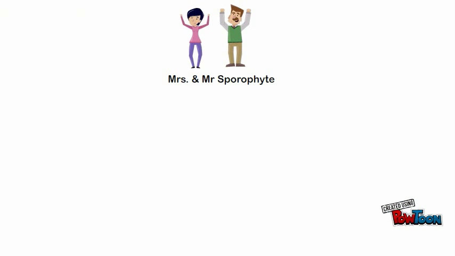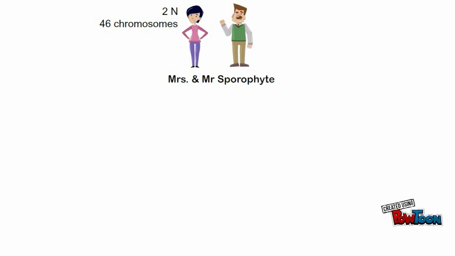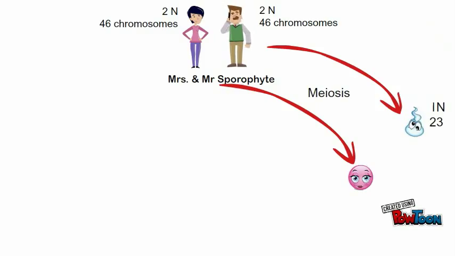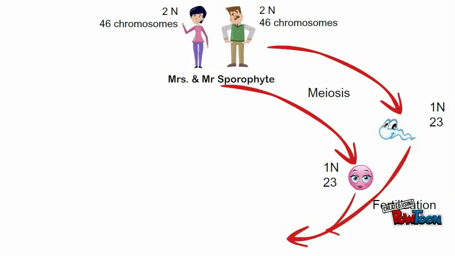Mr. and Mrs. Sporophyte are diploid humans with 46 chromosomes. They use meiosis to make haploid egg and sperm cells, each of which has 23 chromosomes. When the sperm fertilizes the egg, its 23 combine with the egg's 23 and form a diploid zygote with 46 chromosomes.